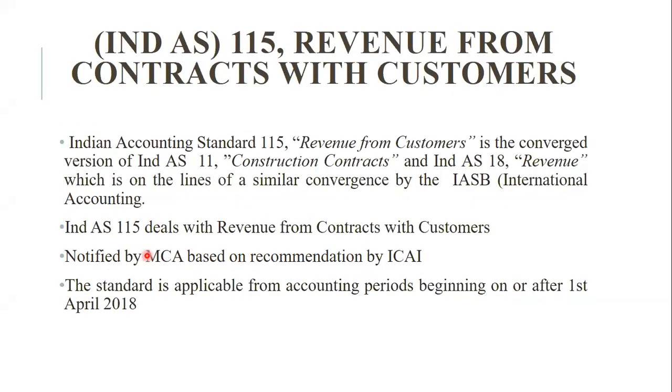Okay, so this standard deals with interim financial reporting. Whatever policy is adopted by our company for the disclosure of financial statements for the full year is applicable for the interim financial reports also. Okay, the next accounting standard is Accounting Standard 115, revenue from contracts with customers.